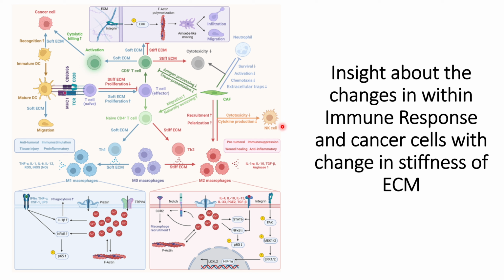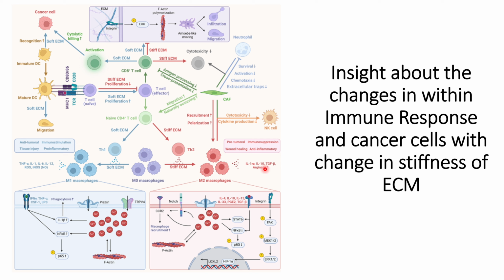And how do NK cells play a role? The NK cell functions will be reduced by this cancer associated fibroblast, as it will reduce the cytotoxicity or cytokine production by the NK cells, and thereby the NK cell functions against the tumor cells will be reduced.